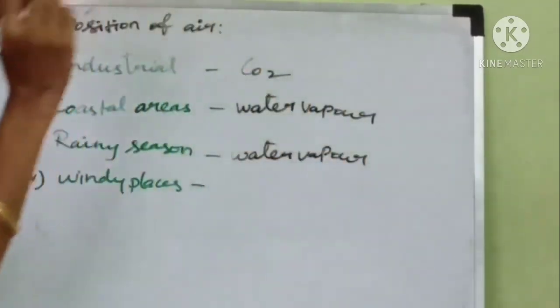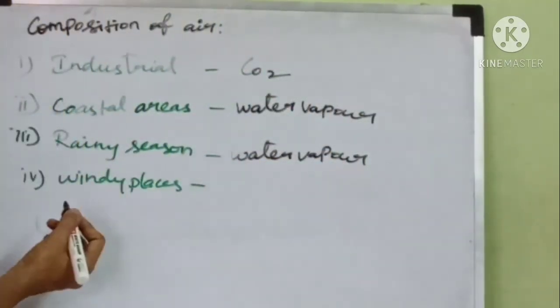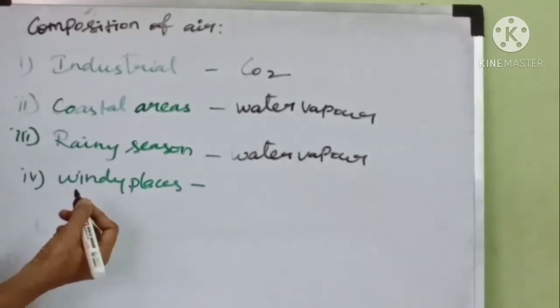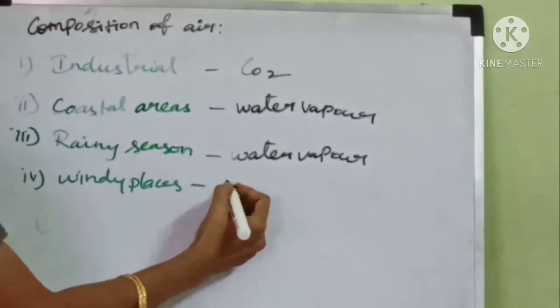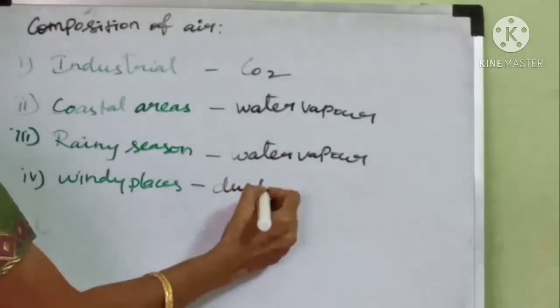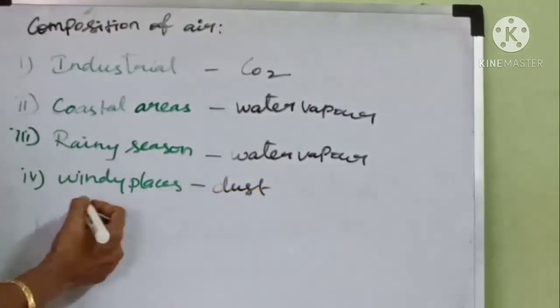The amount of dust in the air is more in windy places than in other areas. Dust particles are present more in windy areas.